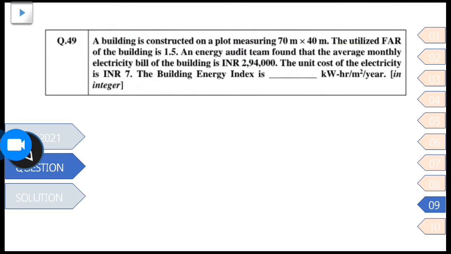A building is constructed on a plot measuring 70 by 40 meter. The utilized FAR of the building is 1.5. An energy audit team found that the average monthly electricity bill of the building is rupees 2,94,000. The unit cost of the electricity is rupees 7. The building energy index is dash. So we have to find the building energy index in kilowatt hour per meter square per year.